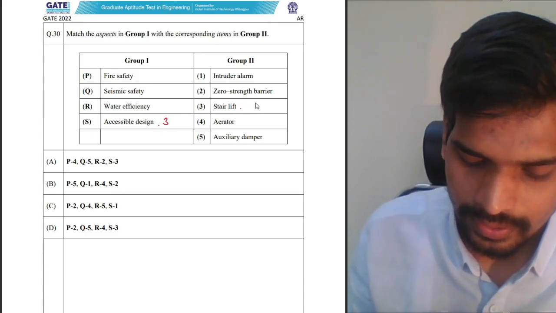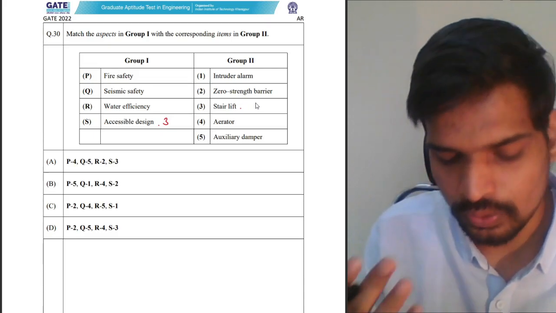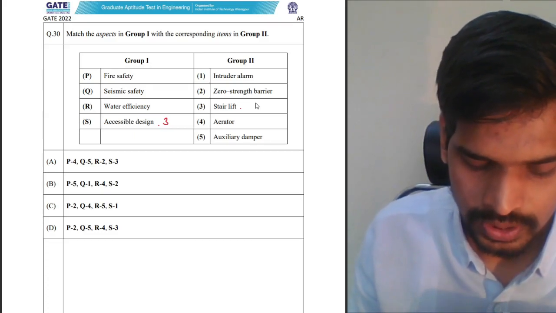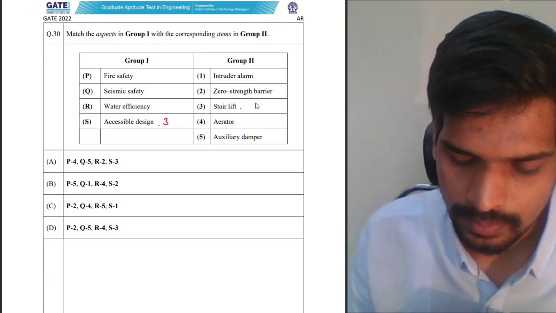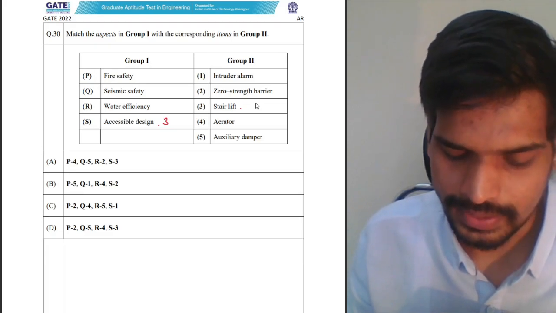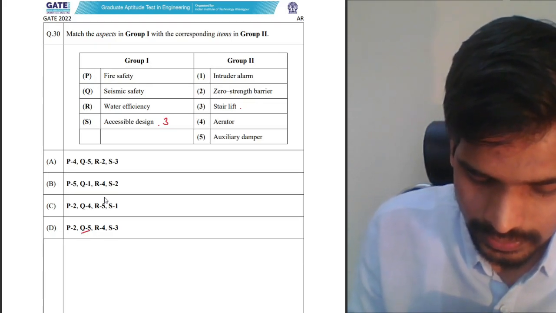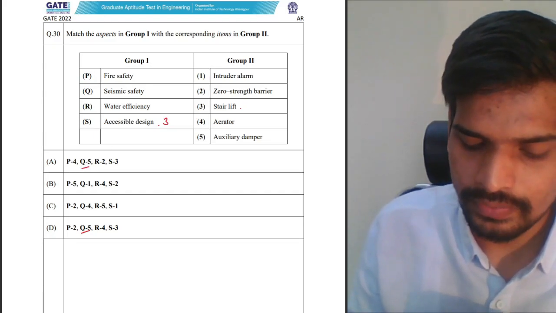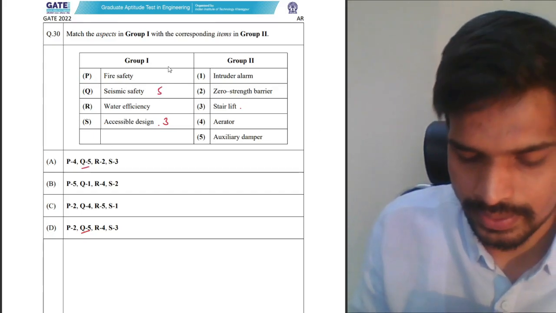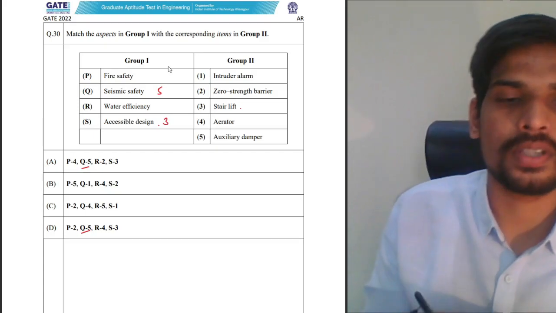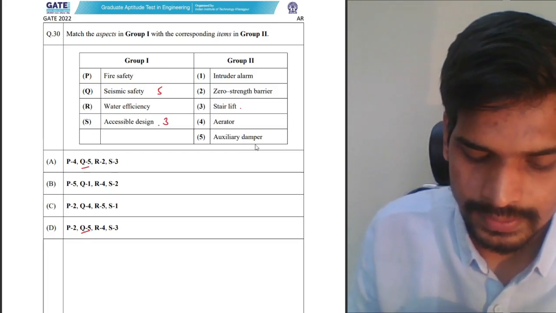So from these options you can check, even if you know one or two, you can easily answer the question. So option A and D, these are the two possibilities you can check for, and the thing which you can observe is seismic safety. In both the cases it is auxiliary damper itself. So even if you know one or two options, you can work with it and find out the answer.